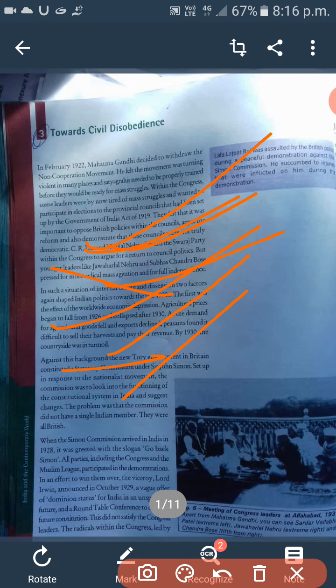They felt that it was important to oppose British policies within the council, argue for reform, and also demonstrate that these councils were not truly democratic. C.R. Das and Motilal Nehru formed the Swaraj Party within the Congress to argue for a return to council politics.